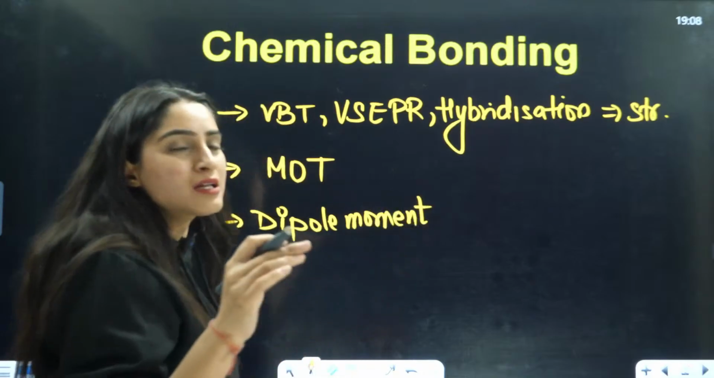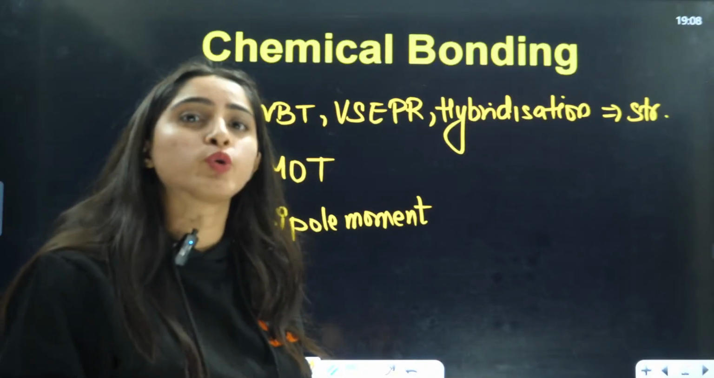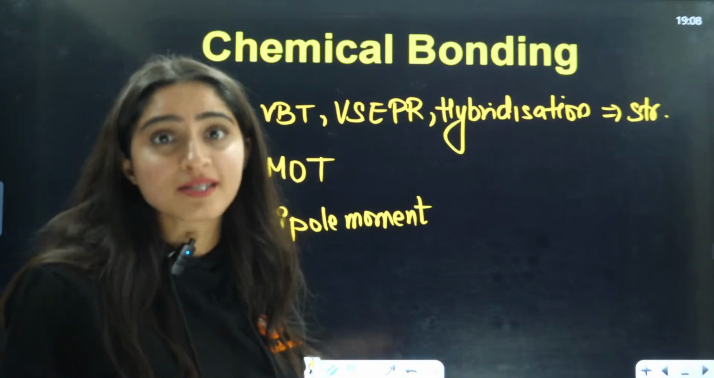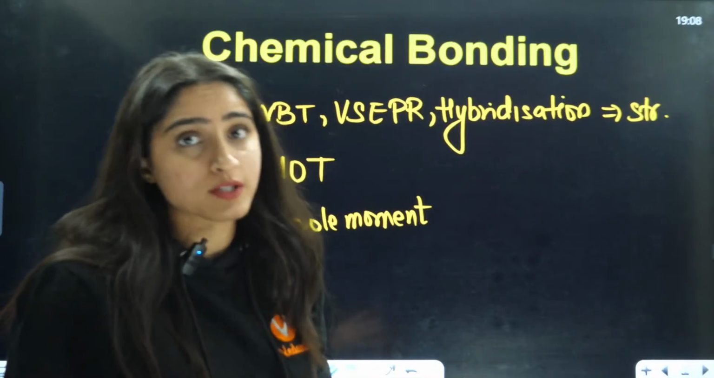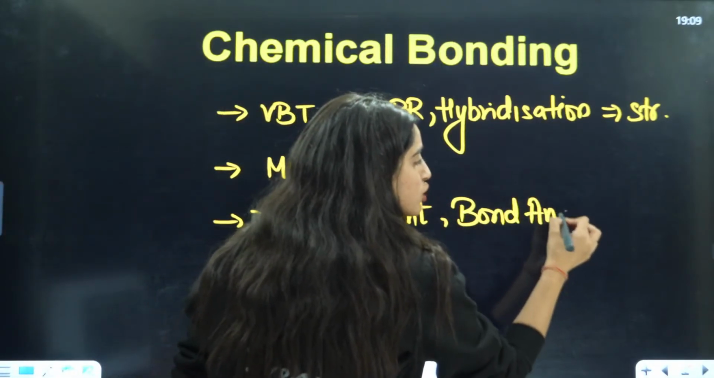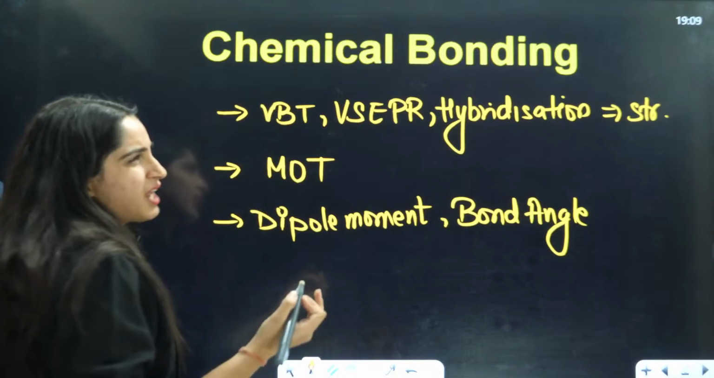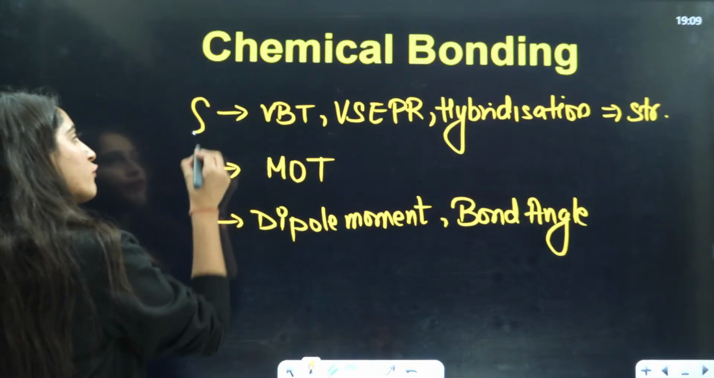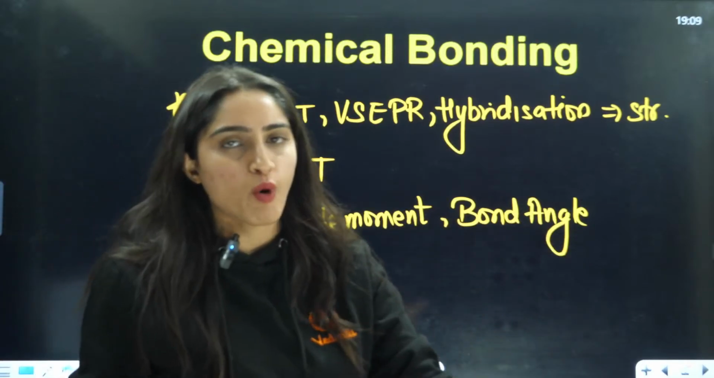Actually, these two chapters are very scoring chapters. If you go through them dedicatedly in today's lecture, with full 100% focus and concentration, I can guarantee that you will get your marks. After that, we have dipole moment and bond angle, and I'll give you simple tricks on how questions are asked on them. Last is hydrogen bonding, where 1 to 2 very simple questions are asked, but mainly we will focus on these two things.